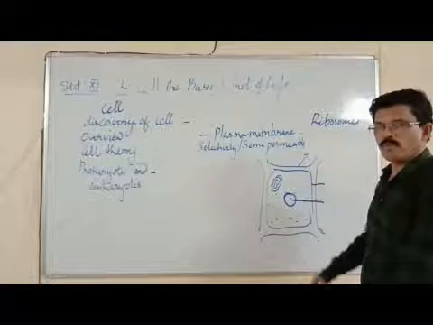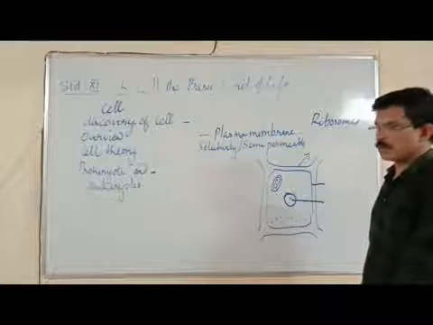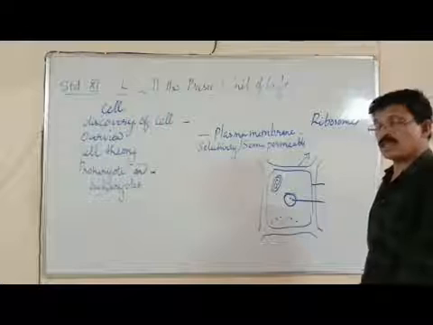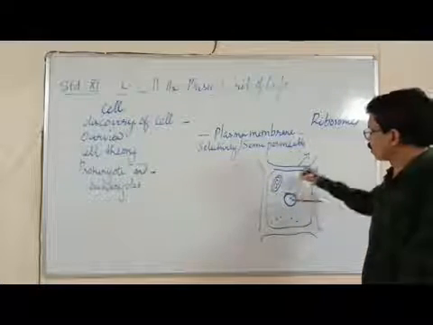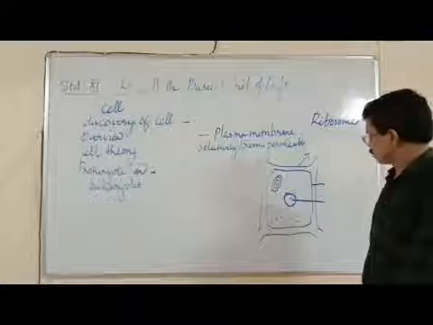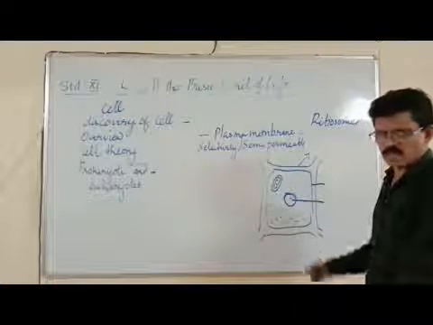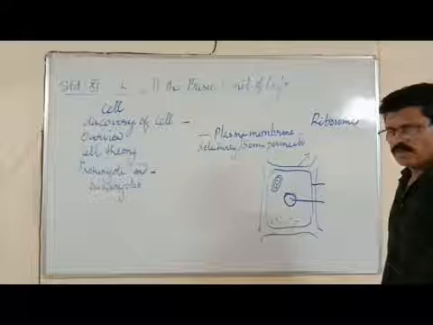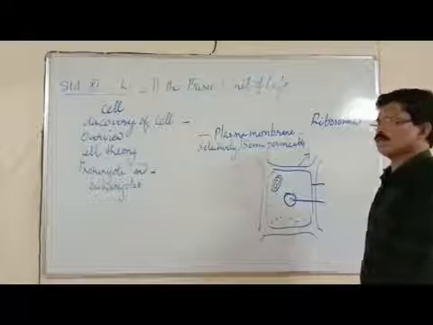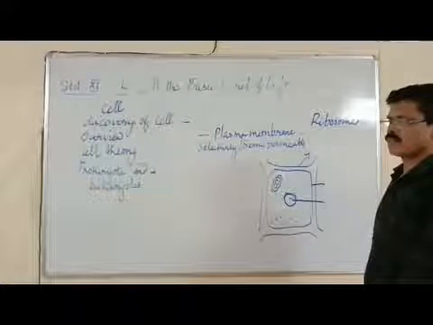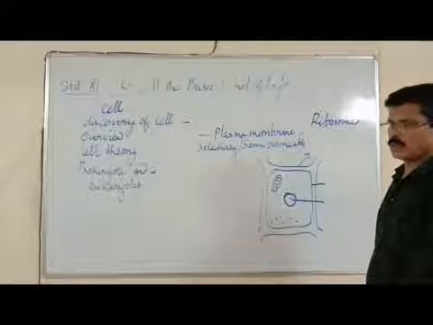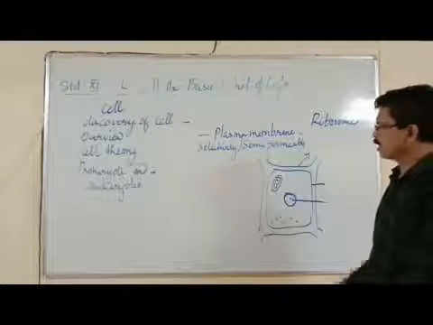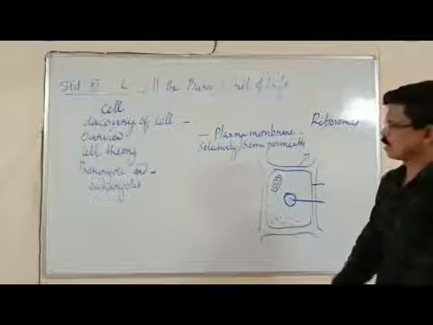Now, what are the parts of the cytoplasm? What is cytoplasm? Cytoplasm is a jelly-like fluid, semi-fluid in nature, which contains all types of organelles. Now, nucleus is the controlling center of the cell, which in turn contains the genetic material called chromosomes. That's all about the overview of the cell.